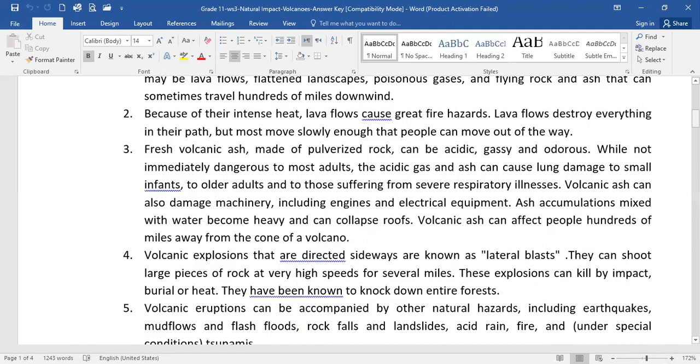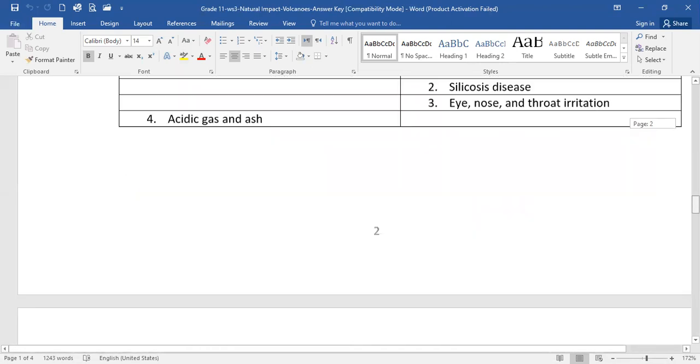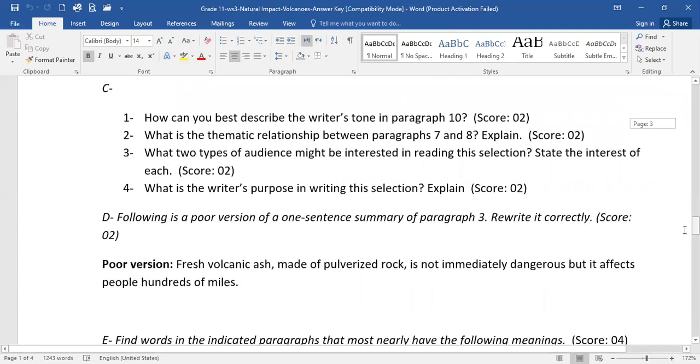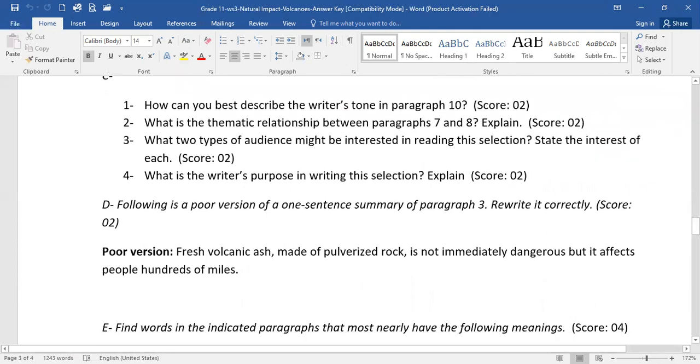So here the author is basically giving effects of volcanic ash on people and on materials. Okay, we said the elderly people and the young, and then he talked about the different equipment that could be damaged, like machinery, engines, and others. So in paragraph 3, the author is giving different dangerous effects of volcanic ash on people and on equipment. This is a one sentence summary. In a summary, of course, we need to take only the main idea and drop the details.